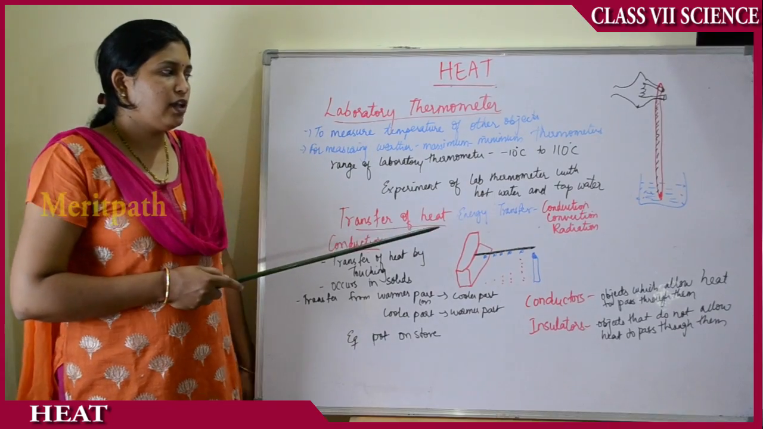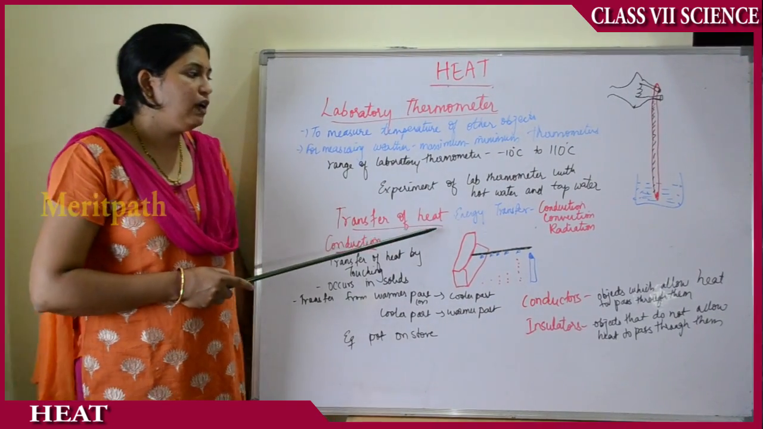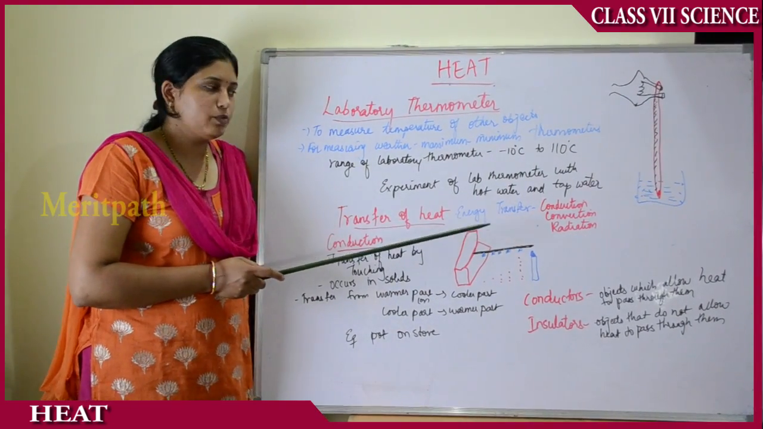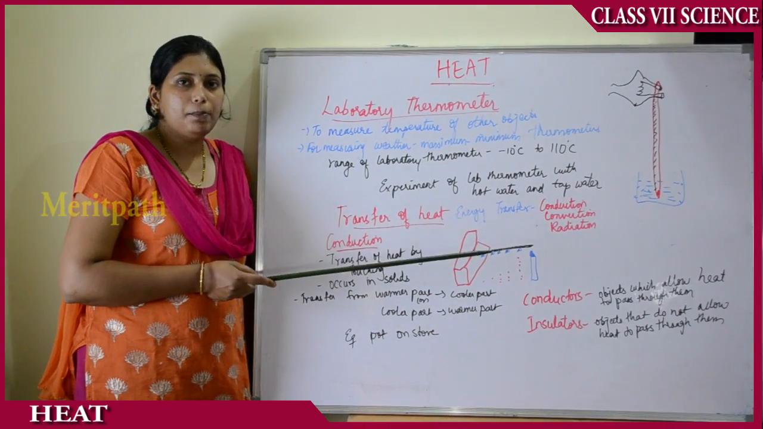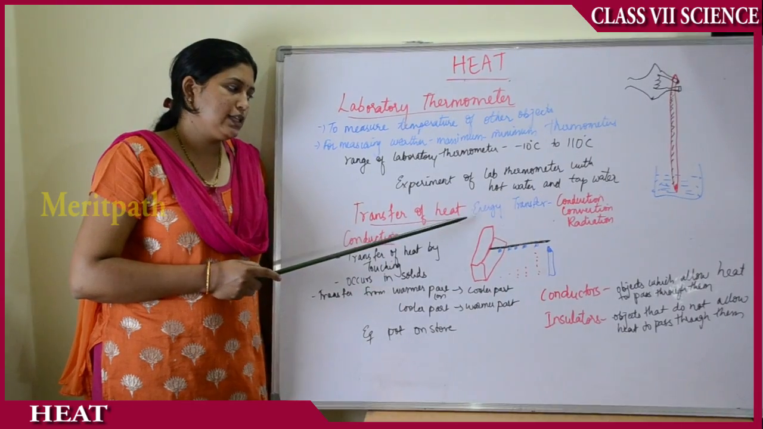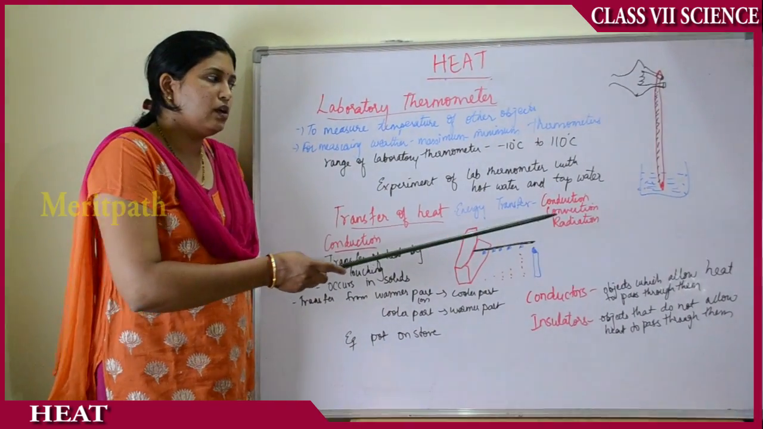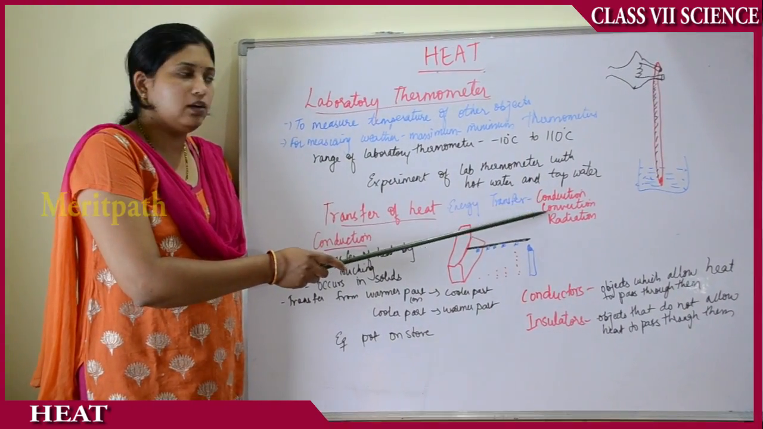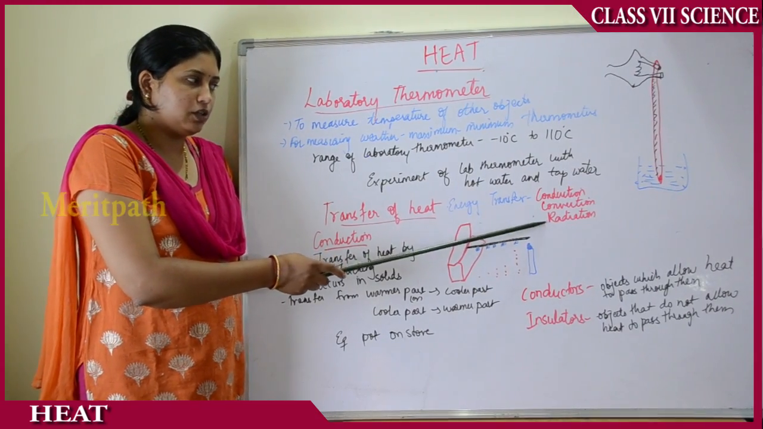Then moving on to the transfer of heat. Transfer of heat is the transfer of energy, in different forms of thermal energy, from one place to another place or from one object to another object. So transfer of energy is usually of 3 types. It occurs in the form of conduction, convection and radiation.